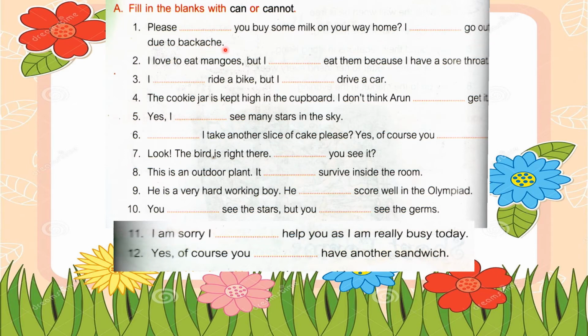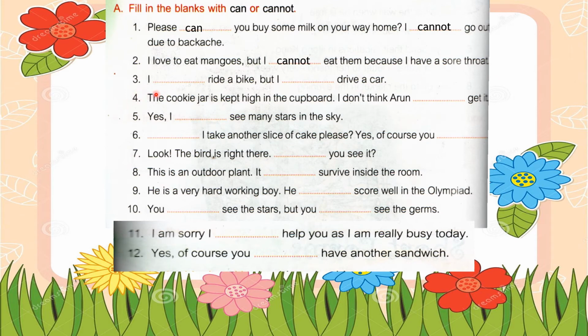So children, here now someone is requesting. Please is used. Yes. So please, can you buy some milk on your way home? I cannot go out due to backache. Yes. So here children, that person does not have the ability to go outside because that person has a backache. Understood children? Second, I love to eat mangoes, but I cannot eat them because I have a sore throat.